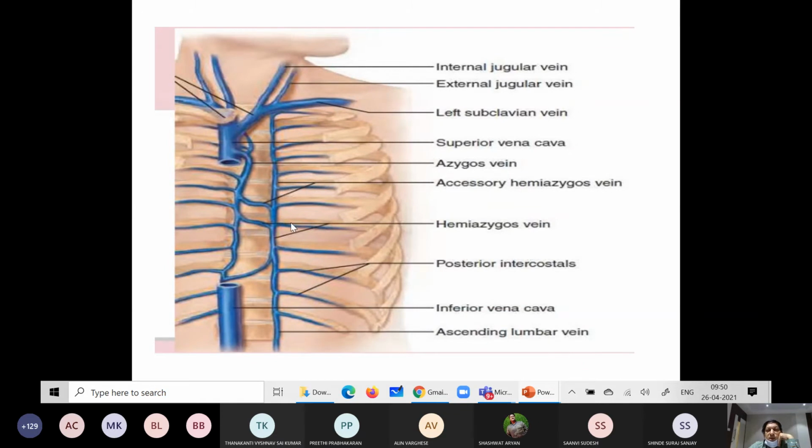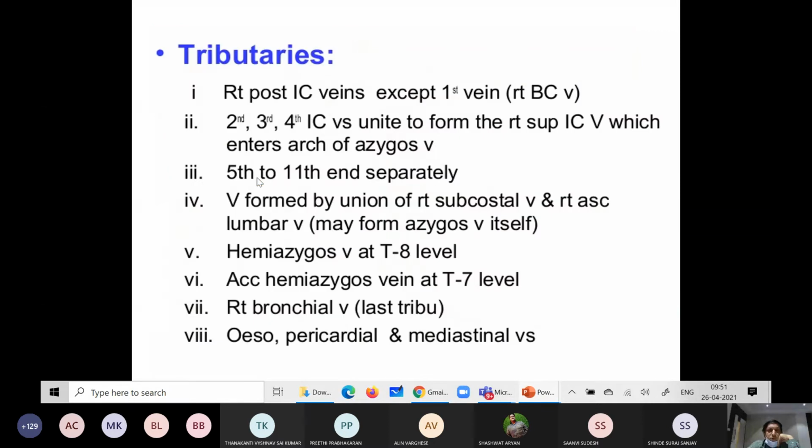The tributaries include the accessory hemiazygos, hemiazygos, and posterior intercostal veins. The main structure here is the azygos vein, and this is the superior vena cava, continuing to the left subclavian, external and internal jugular veins. The azygos mainly at the level of T4 enters the superior vena cava. These are the different tributaries at different levels.